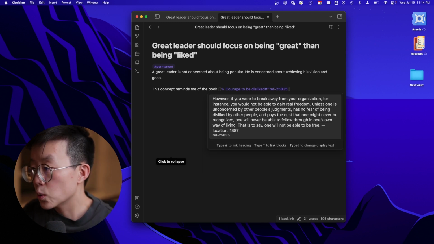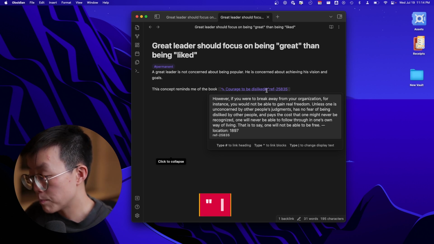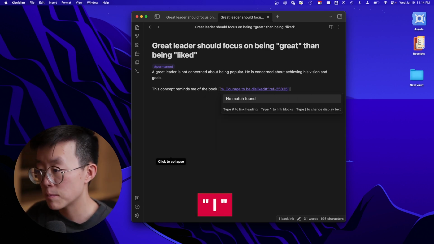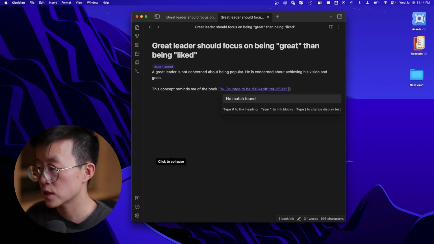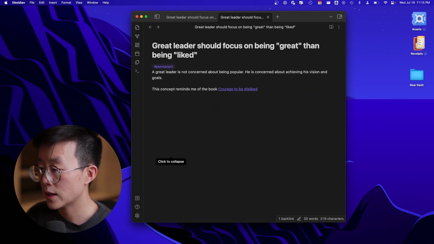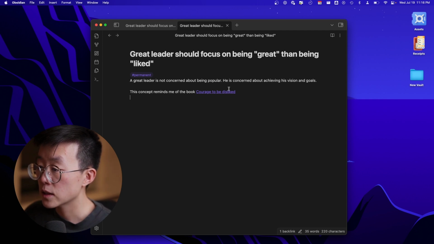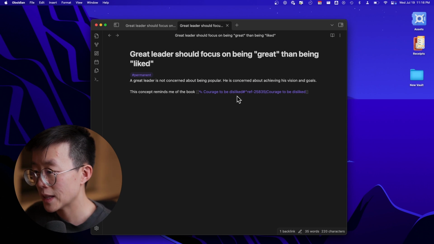Then the cool thing is that if you don't like how this looks, you can type pipe, and then you can make it exactly how you want it to appear in the note. For example, I want to just refer to the book, but I don't want to show this thing. I can just type in the name of the book and then hit arrow to get out. Now you can see that the link will show up in this really pretty way instead of this really messy text.